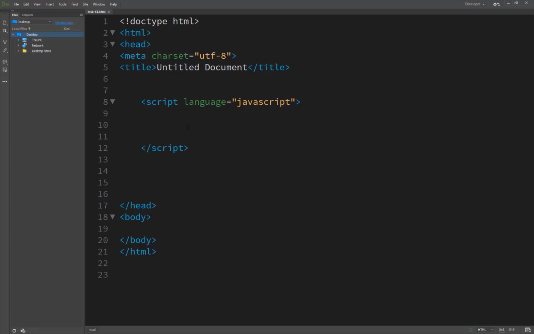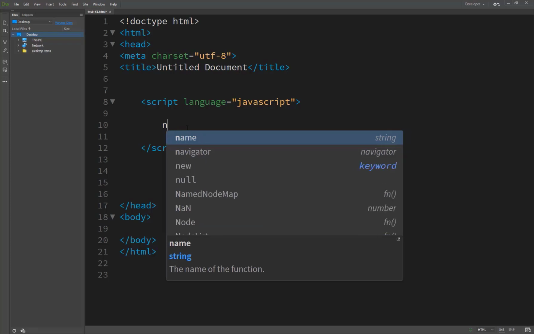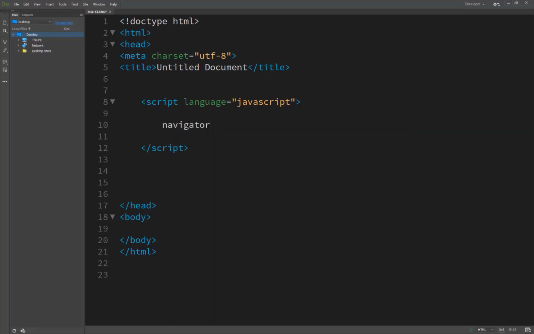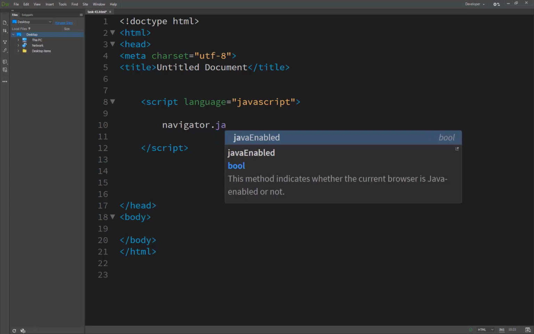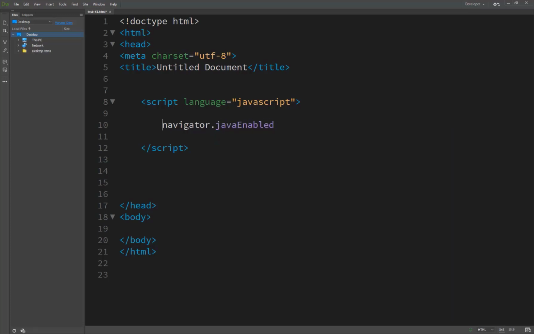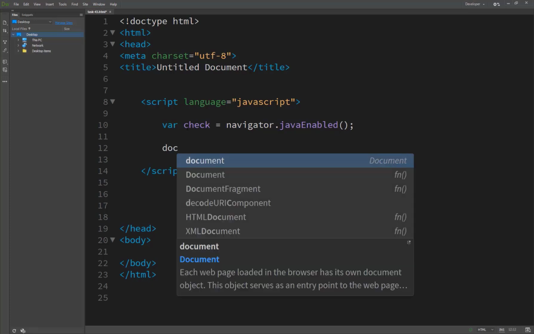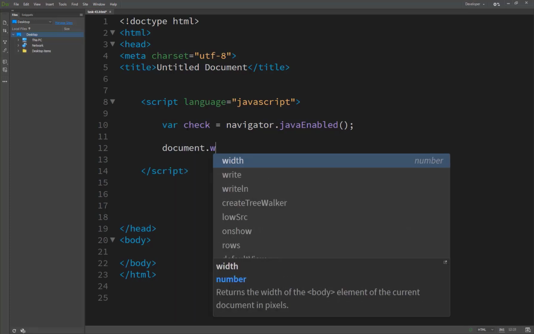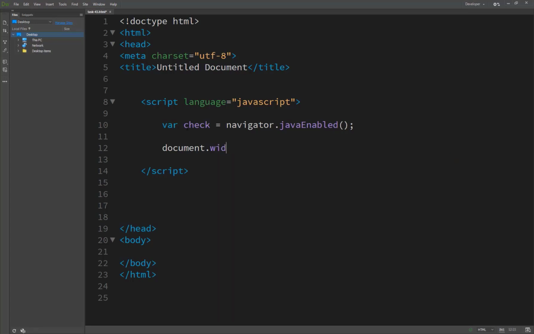Luckily JavaScript provides a simple mechanism for determining this by using the navigator.javaEnabled method. This method returns true if your browser has Java enabled, or false if not. It's a function. First of all we create a variable named check, equal to navigator.javaEnabled, and using this method we get our result whether Java is enabled or not in our browser.